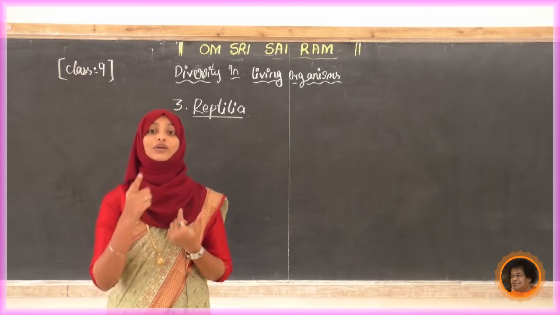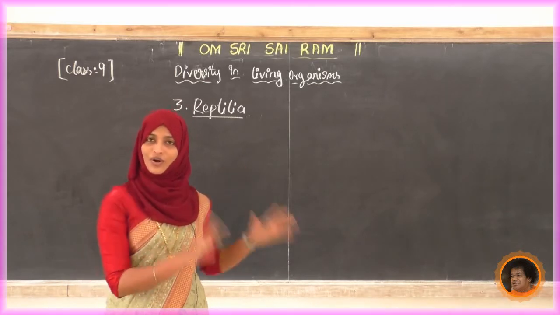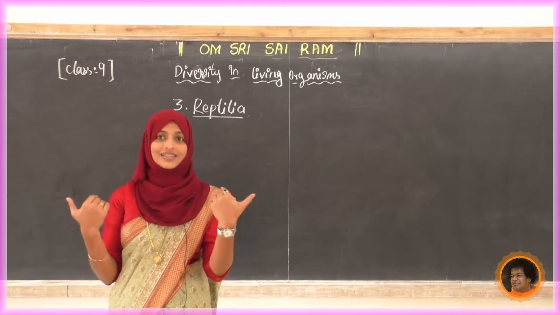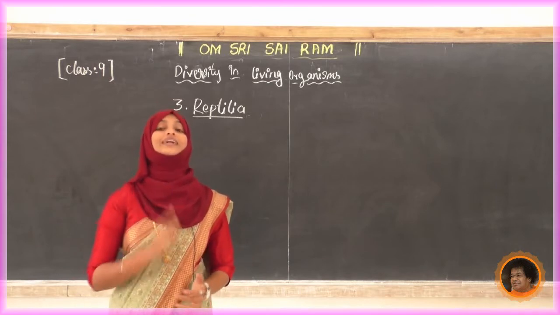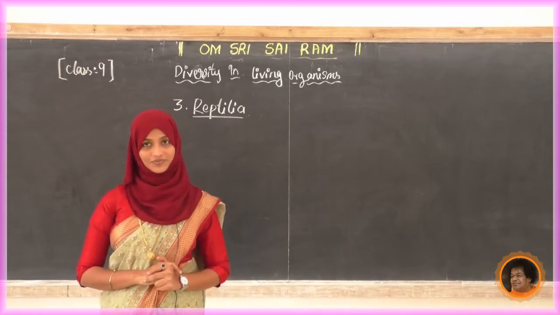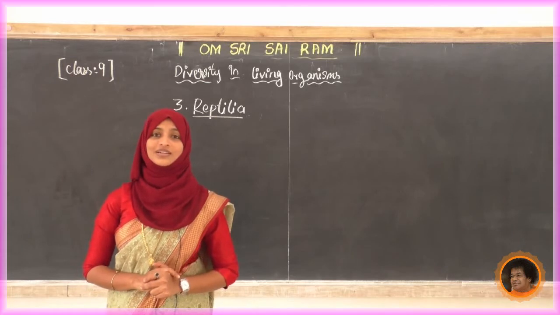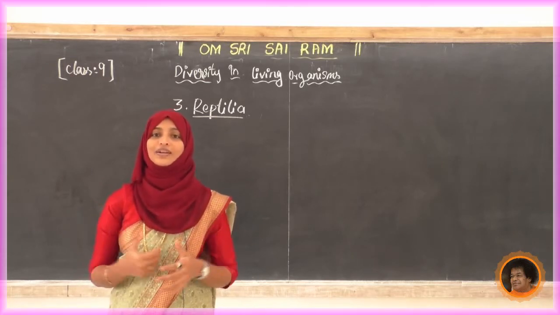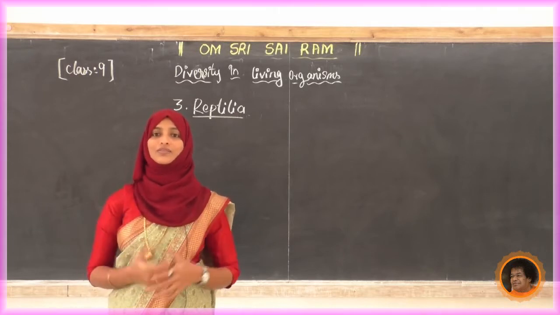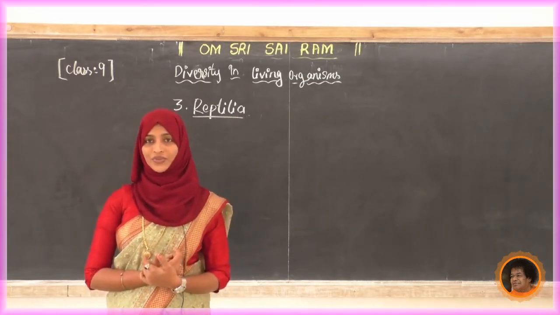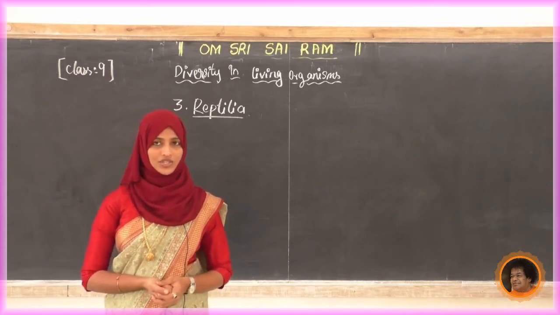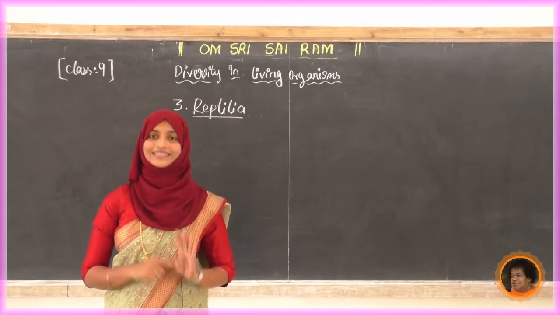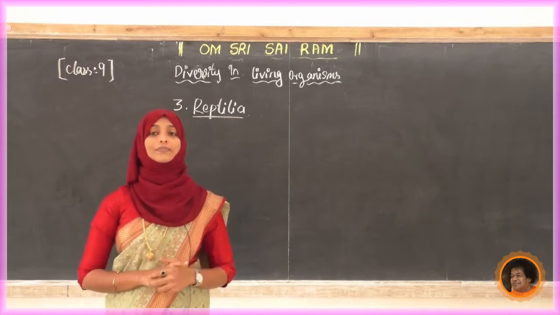But in the case of humans, what are we doing? If it is a hot condition or a very cold condition, in water or desert, we maintain our body temperature. We do not change our body temperature. If we changed our body temperature, what would happen? Our blood would clot, or the blood wouldn't circulate properly, so it loses its function. So we are warm-blooded animals, but reptiles and fishes are cold-blooded animals.